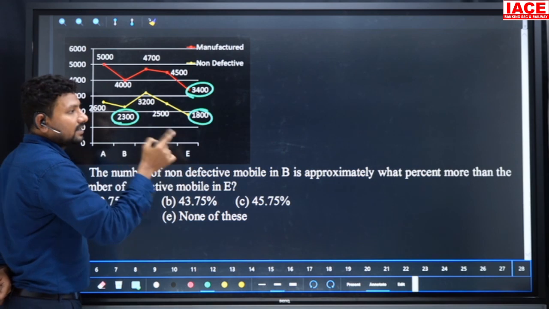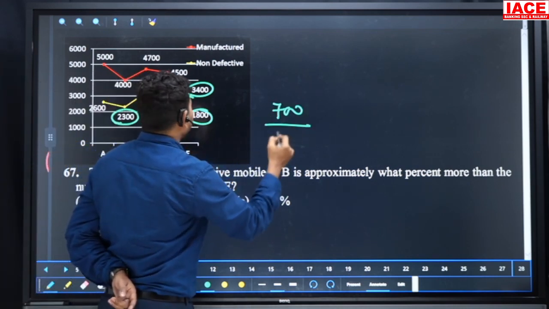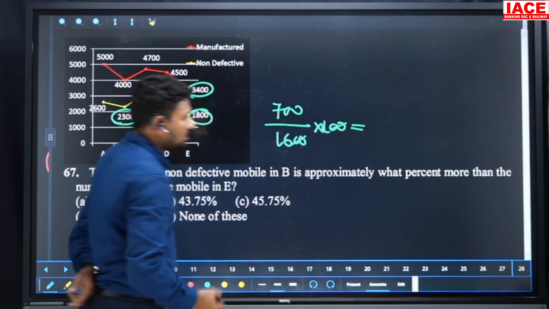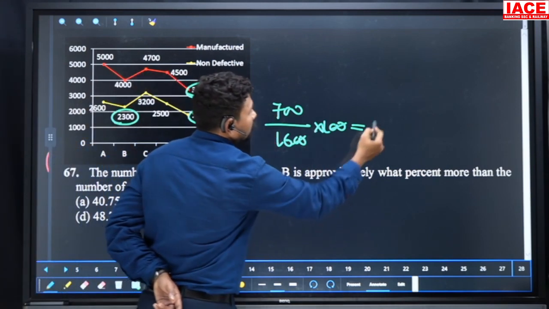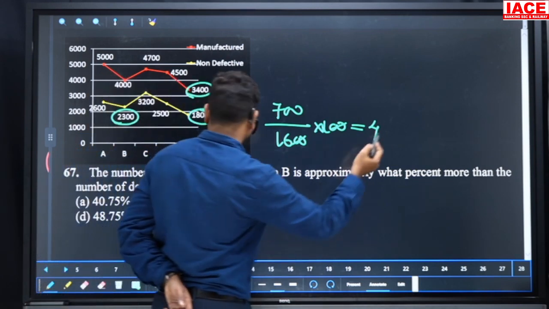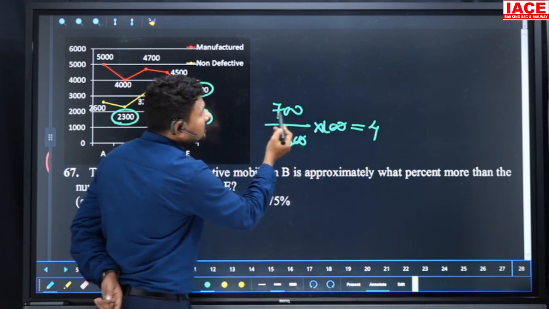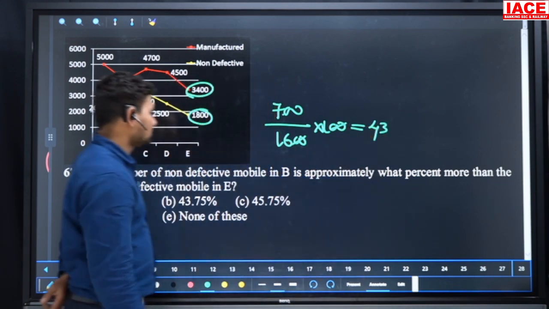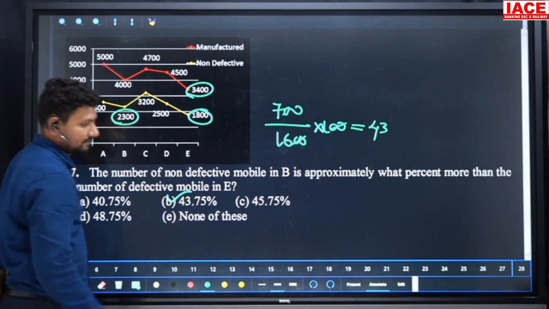From 1600 to 2300, the difference is 700. 700 by 1600, we need percentage, multiply with 100 and cancel the zeros. Then we get 700 by 16. 16 4s are 64, remaining value is 60. 16 3s are 48, so 43.75% is our answer.